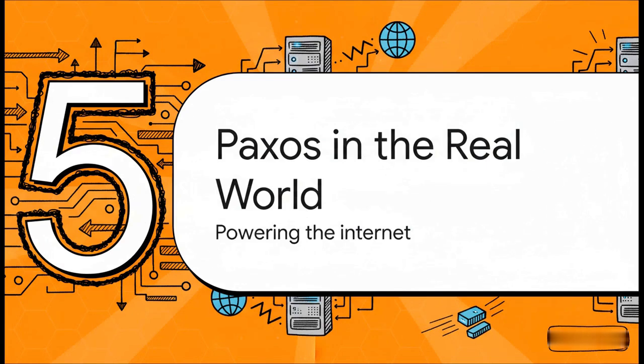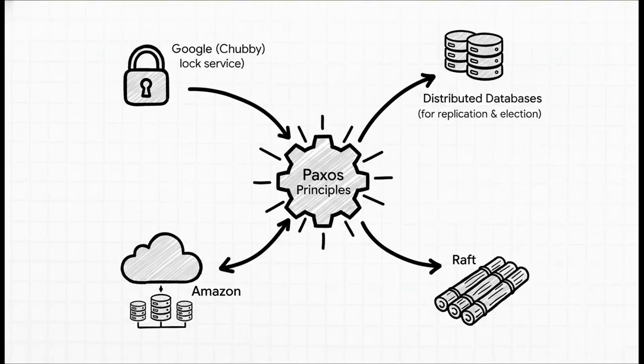So you might be thinking, if this thing is so complicated, who on earth actually uses it? Well, it turns out its core principles are humming away behind the scenes, powering some of the most critical systems on the entire internet. Google's famous Chubby lock service, which was a cornerstone of their infrastructure, used Paxos. A lot of the internal coordination systems at places like Amazon, you guessed it, they use ideas directly from Paxos. And pretty much every major distributed database uses Paxos or a variant of it to keep data in sync and to elect a leader. Even modern, supposedly simpler algorithms like Raft are really just direct descendants built on the groundbreaking ideas that Paxos introduced first.